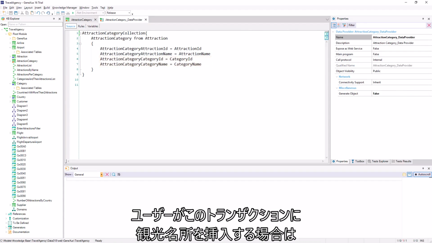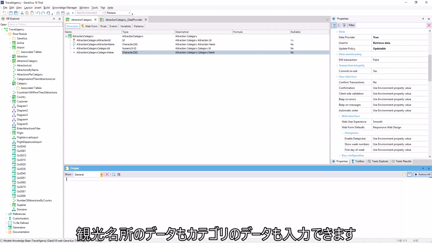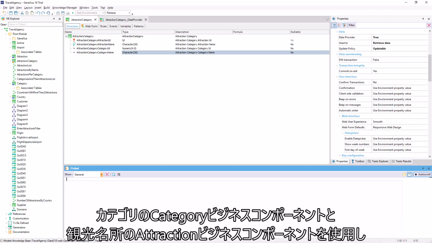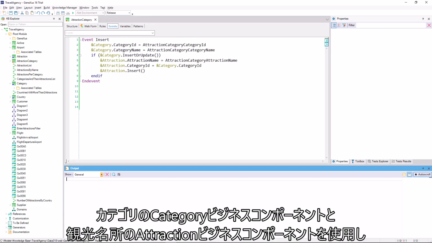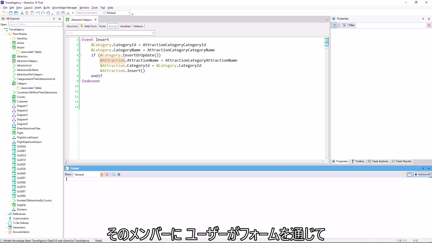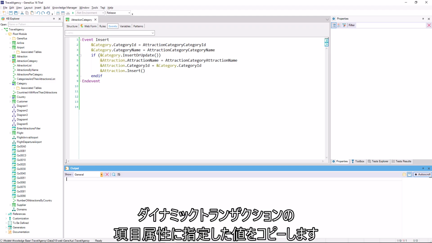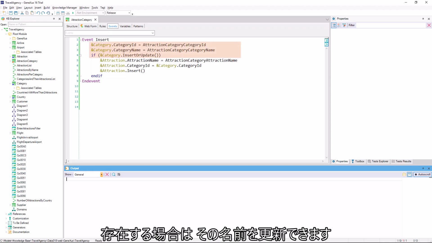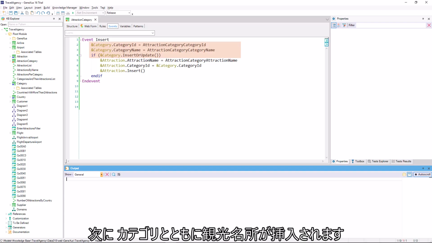When the user wants to insert an attraction in this transaction, he'll be allowed to enter the attraction data as well as the category data. In the insert event, we use category business component of category and attraction business component of attraction, and copy to its members the values that the user specified in the attributes of the dynamic transaction through its form. If the category doesn't exist, it's created before inserting the attraction. Otherwise, its name can be updated. Next, the attraction is inserted with the category.